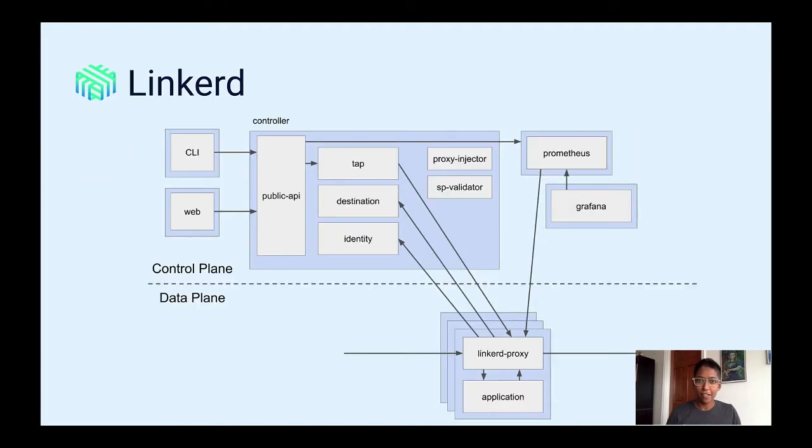Before we dive in, I want to tell you a little bit about Linkerd and Dive. Linkerd is a lightweight service mesh. It consists of two parts, a data plane and a control plane. The data plane consists of lightweight proxies that run alongside our application. And the control plane consists of a set of services that manage collecting and displaying metrics, proxy configuration, service discovery, and other things.